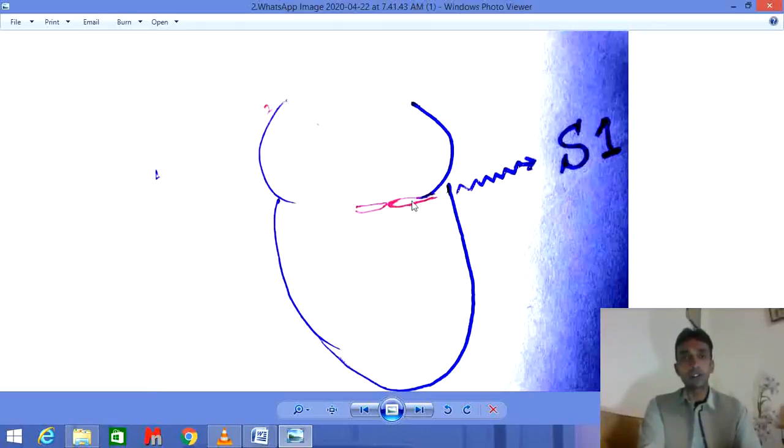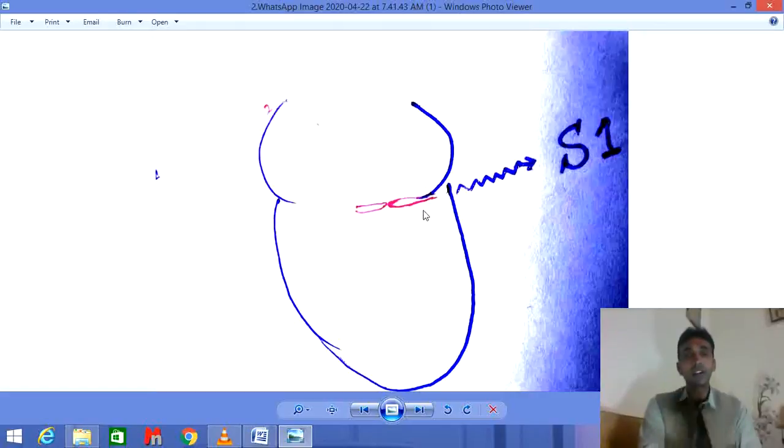Just the blood is accommodated in this area, and the wall of the ventricle is pushed towards the atria. Now the mitral valve is closed, and when the mitral valve or the tricuspid valve becomes closed, a vibration is created in this valve and in this valve also. This vibration leads to the generation of sound, and that sound is called the S1 sound. The S1 sound is created by the bicuspid valve or tricuspid valve after the isometric contraction.